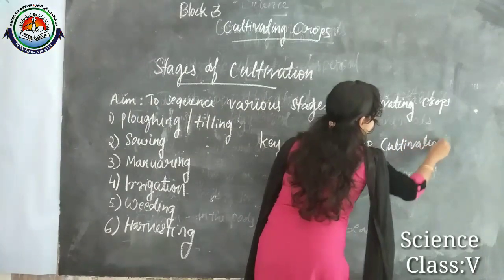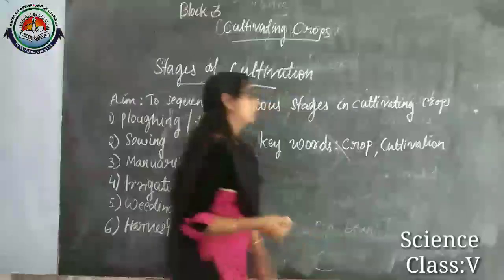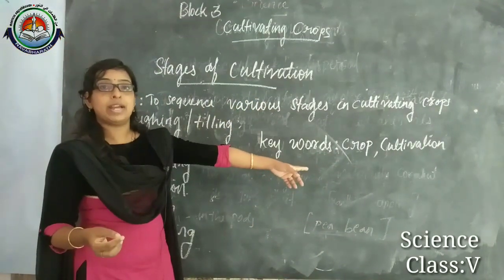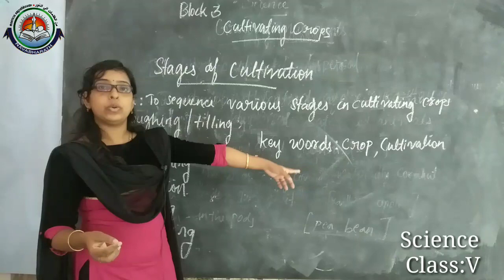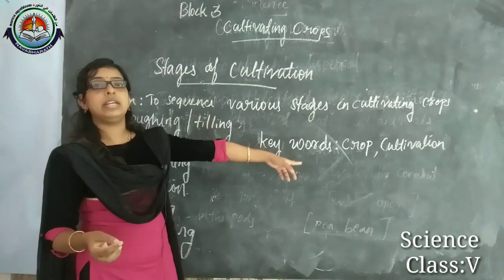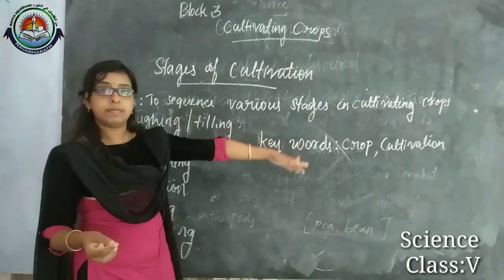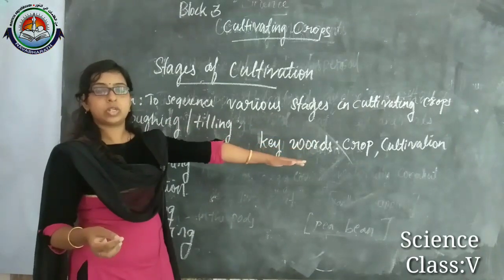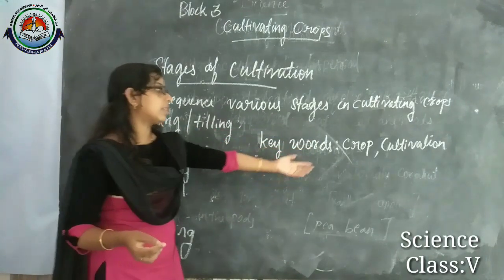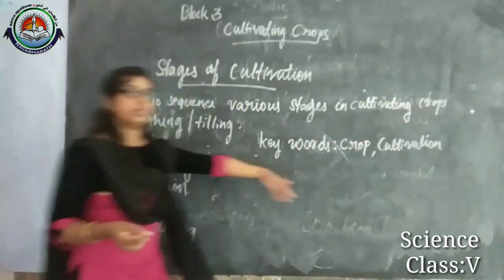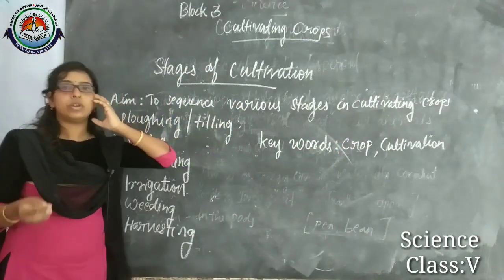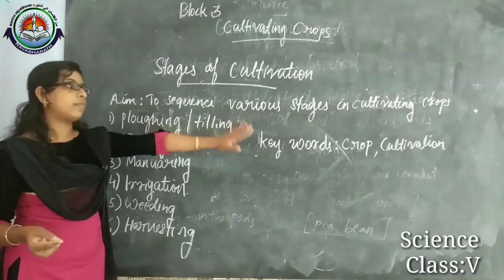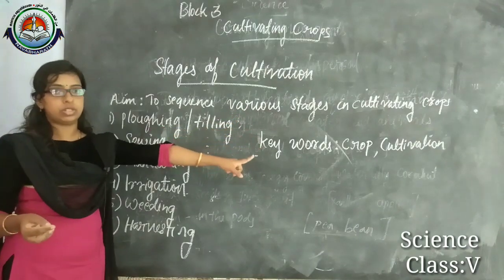Crop, what is a crop? The plants of the same kind grown and cultivated at the same place on a large scale are considered a crop. And cultivation techniques we have already discussed. So you have to learn the spelling and pronunciation of these keywords.